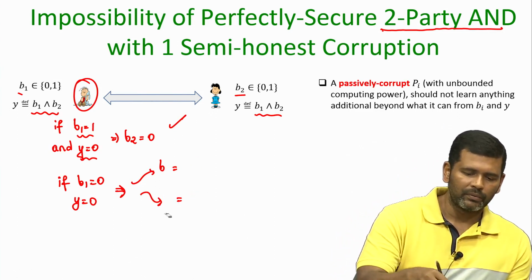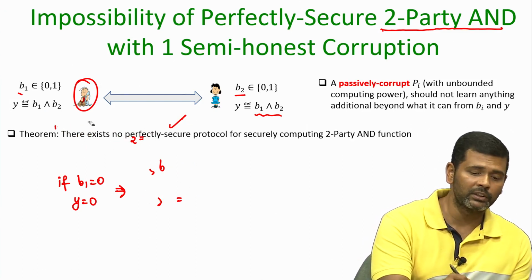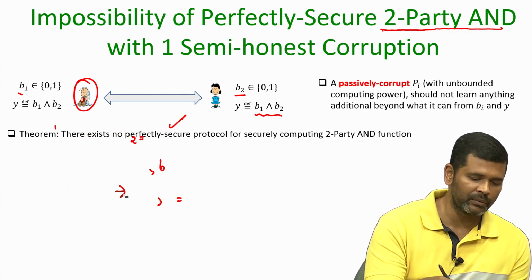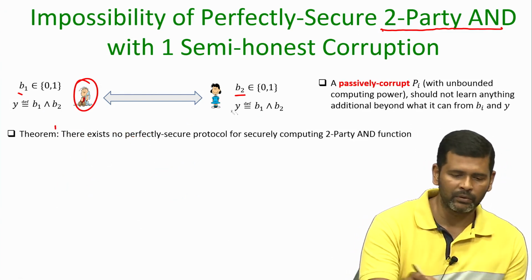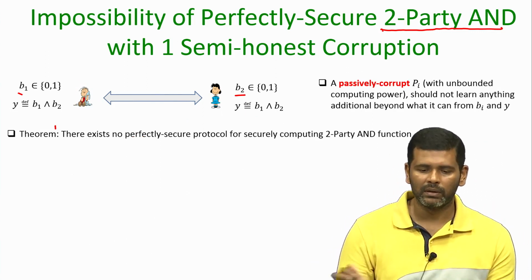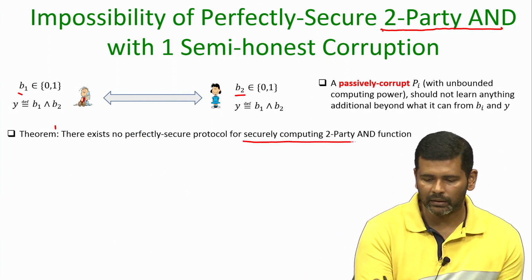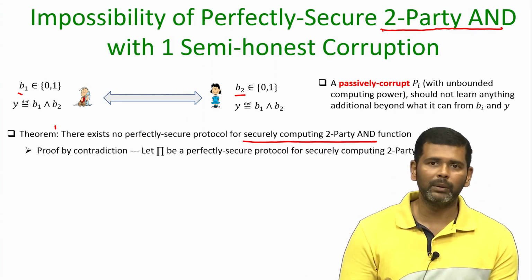Okay. So, what we are going to show here is that there is no such protocol possible which gives you these guarantees. That means the theorem statement that we are going to prove here is that there exists no perfectly secure protocol for securely computing the two party AND function, and the proof will be by contradiction.